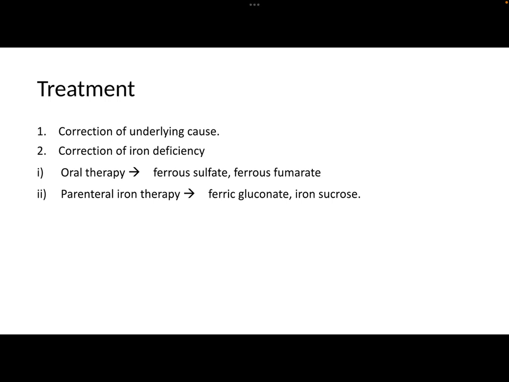Now coming to the treatment, the first thing we have to do during the correction of iron deficiency anemia is to correct the underlying cause, whatever it is. If it is due to increased blood loss, or hookworm infestation, or any dietary deficiency, we have to correct that.